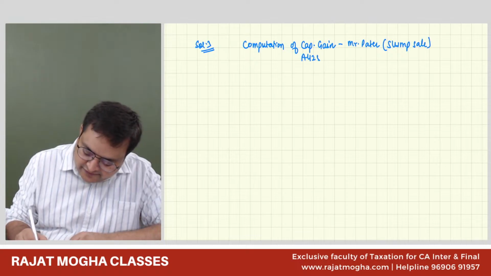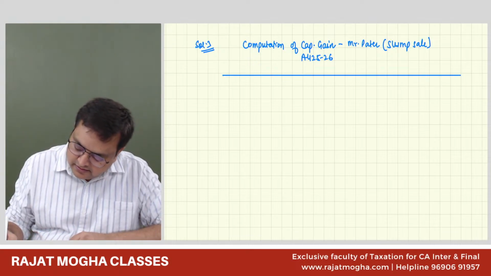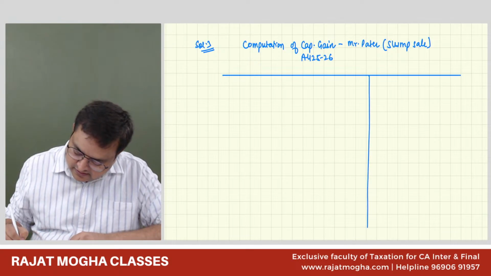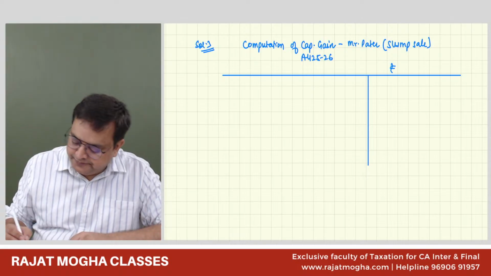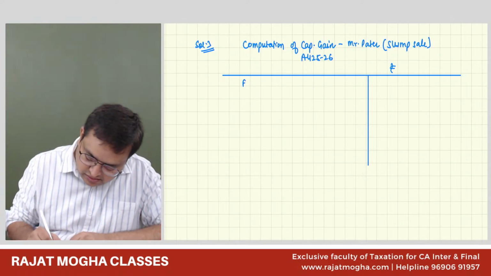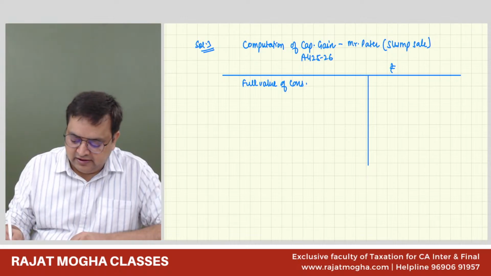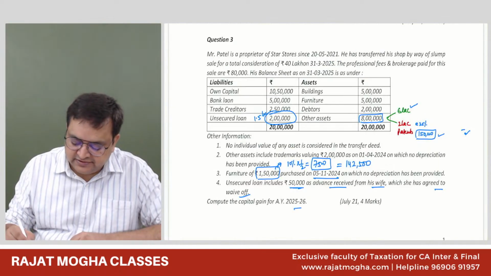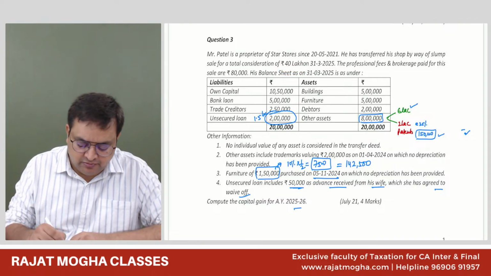Assessment year 25-26. Now, full value of consideration. Guys, in slump sale, please remember, there is one more thing which you should remember. Here, the full value of consideration is given as 40 lakh. That's not a problem over here.